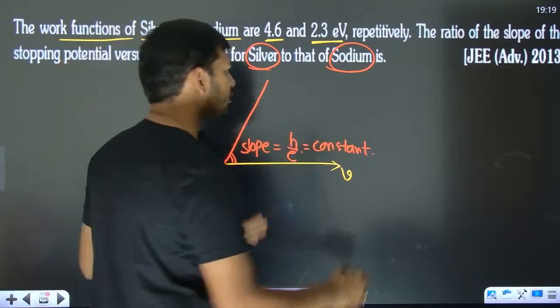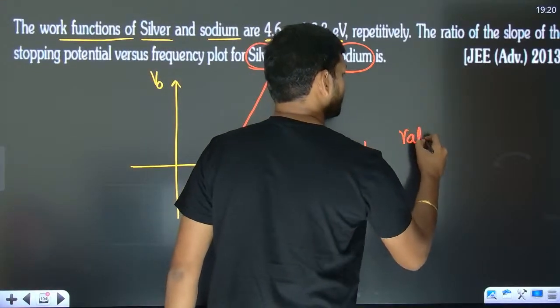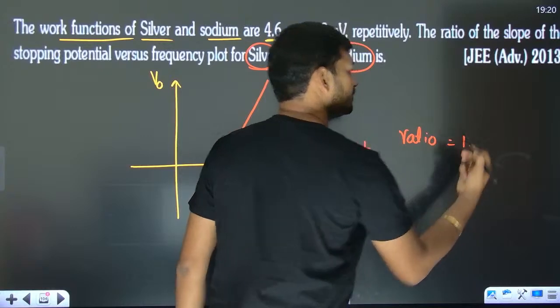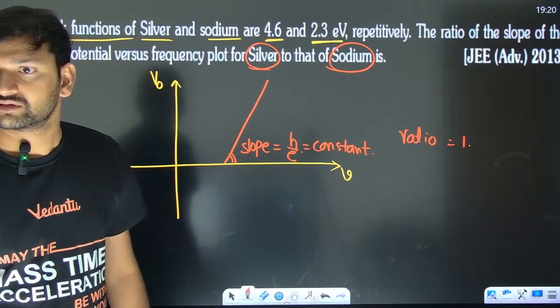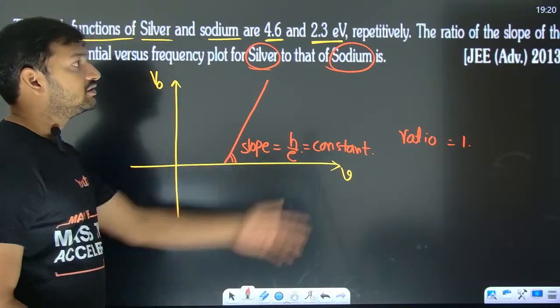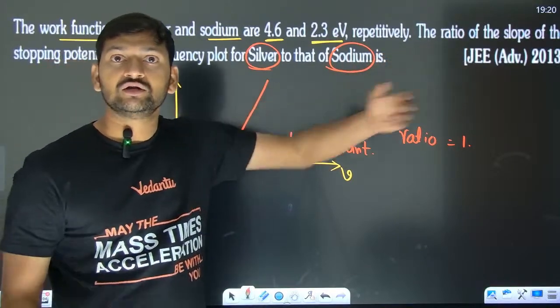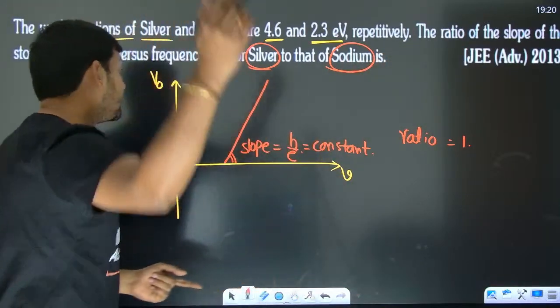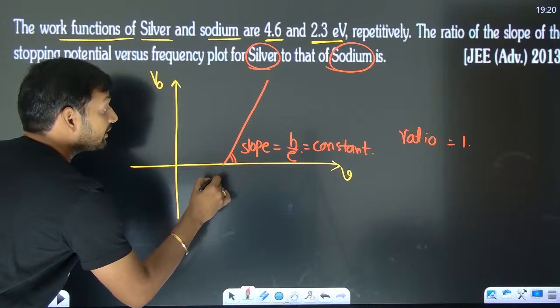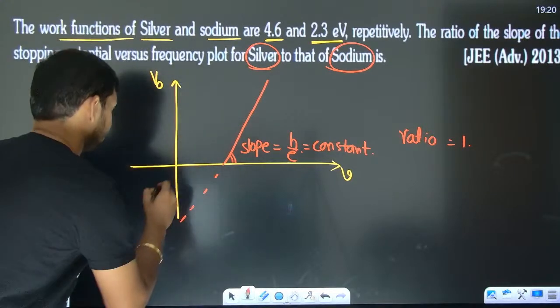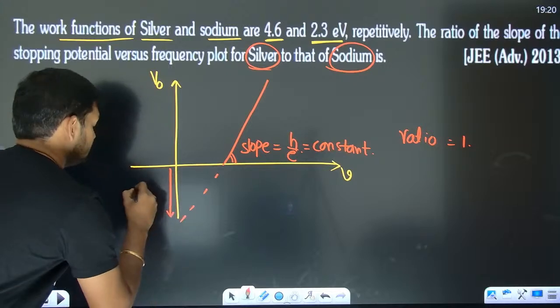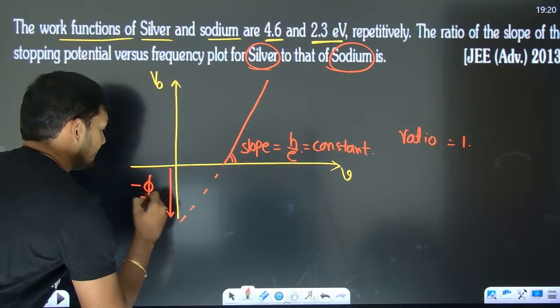So the ratio of slope will be 1. As simple as that. It's a JEE Advanced 2013 question. All you need is some conceptual clarity. Yes, which one will depend on the material? The intercept. The intercept is going to be minus phi by e.